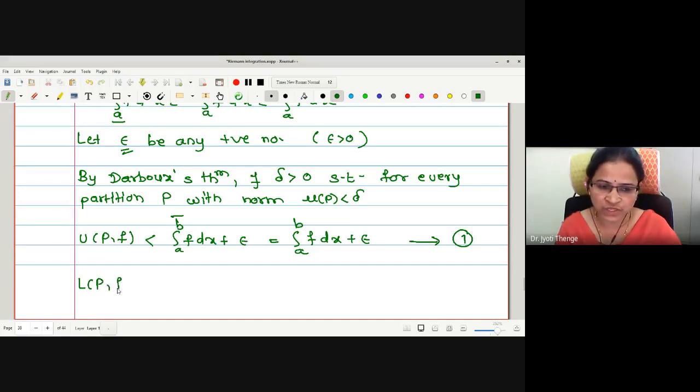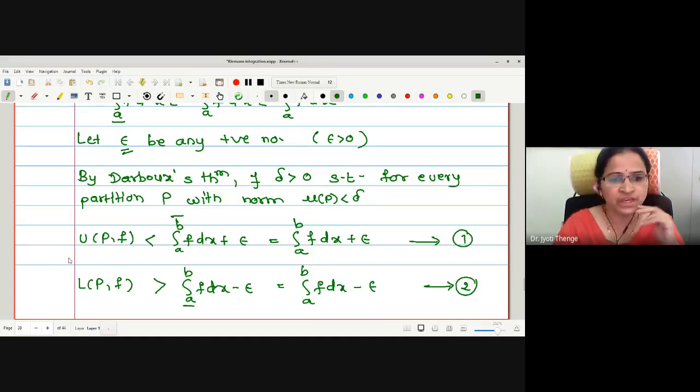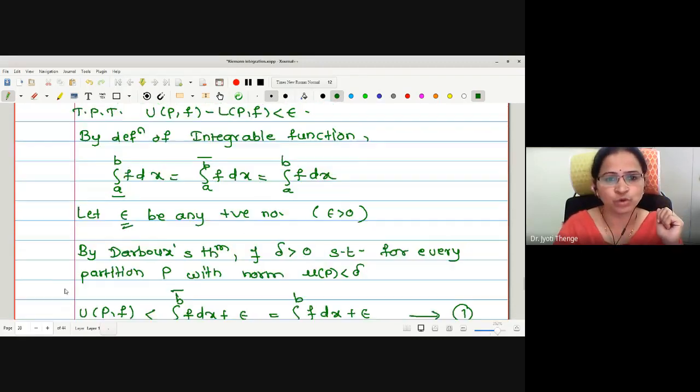Same thing we will do for the second one. Lower sum is greater than lower integral minus epsilon, which is equal to integration f dx minus epsilon. Let me call this statement number 2. Now we have two values with us, upper sum and lower sum. And what we want to prove?